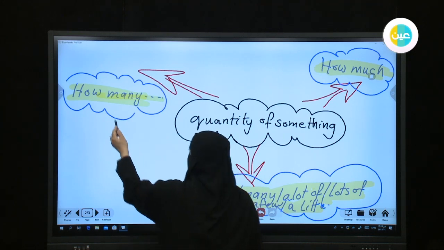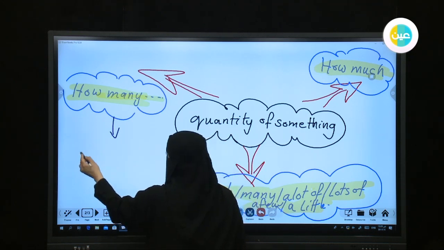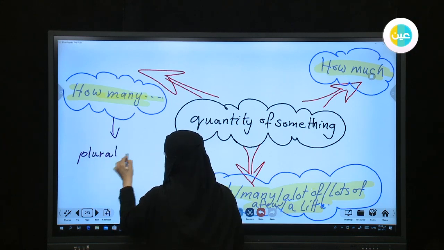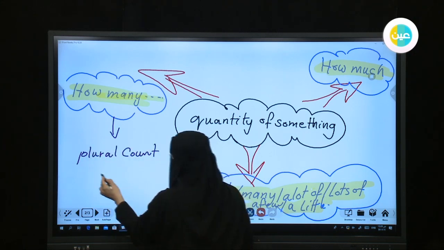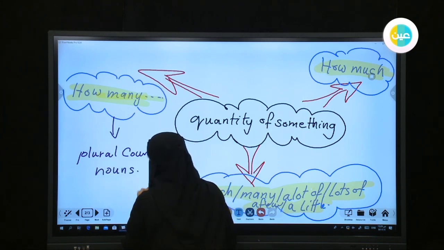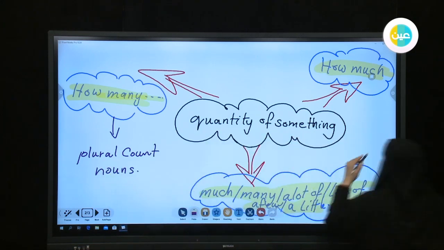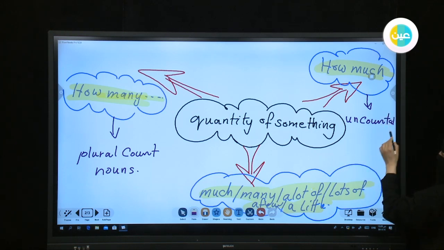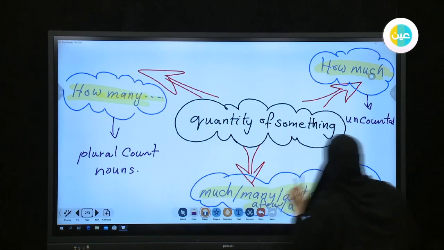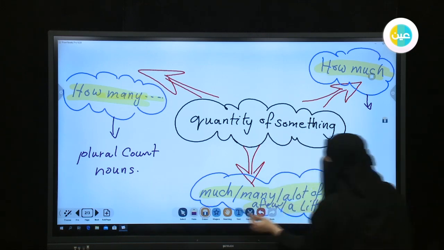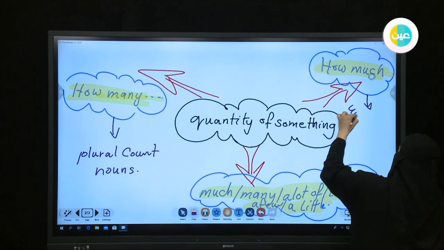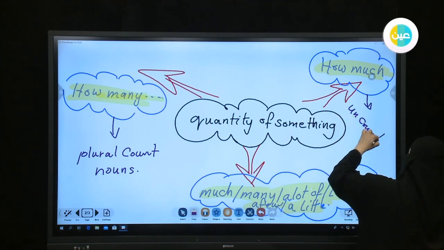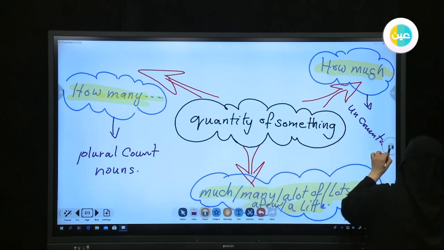So as we said before, we can use how many with plural countable nouns, and how much with uncountable nouns.